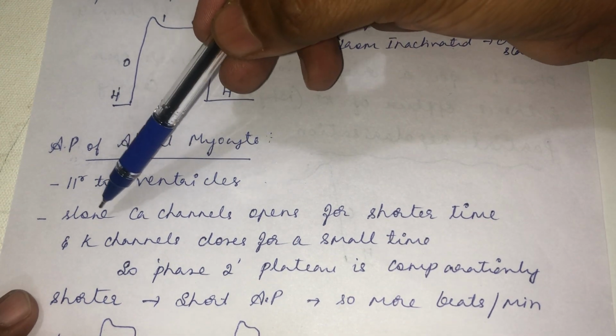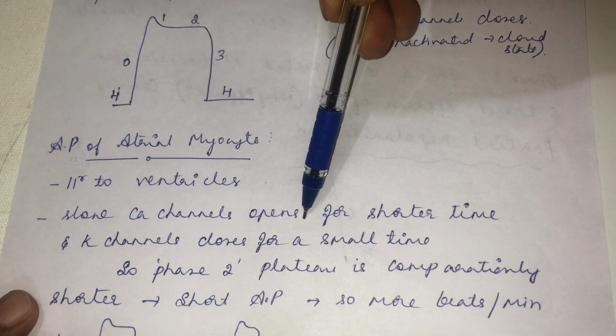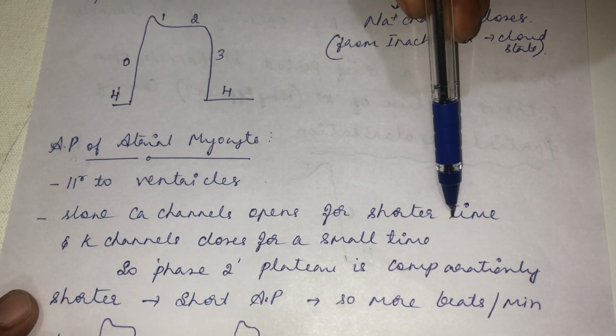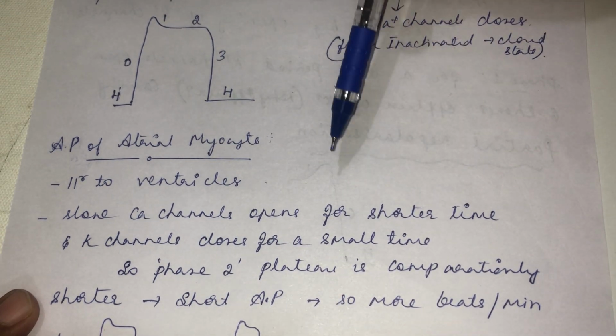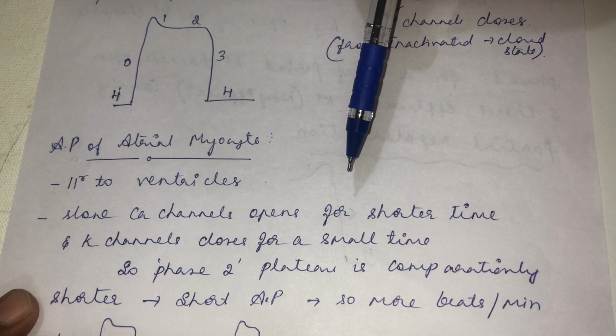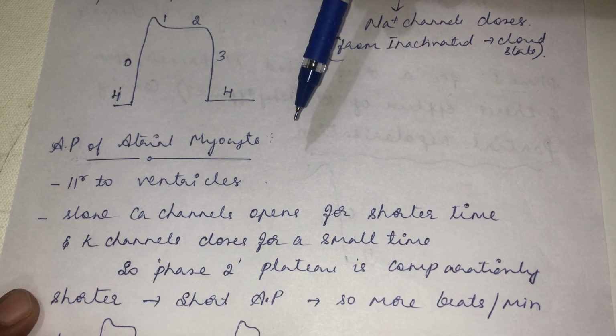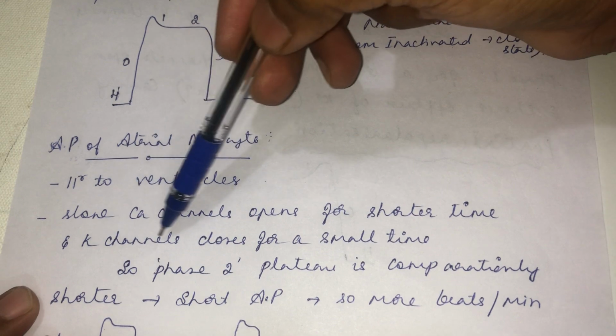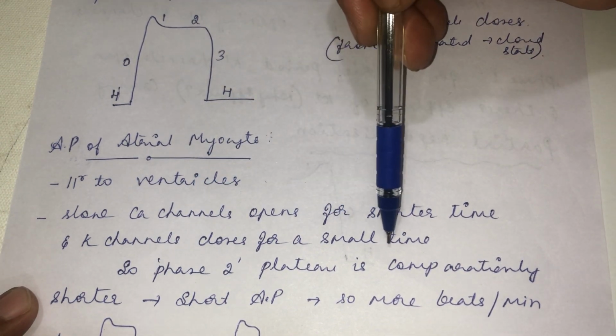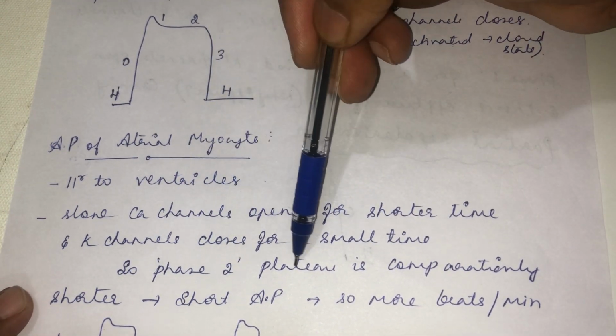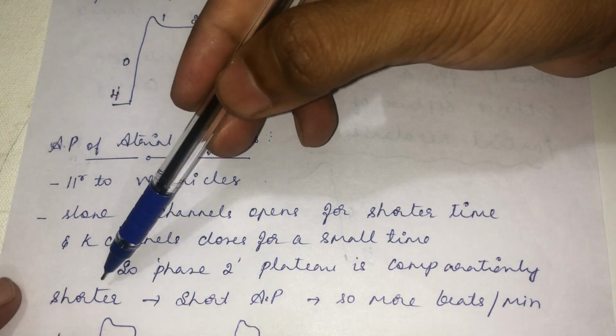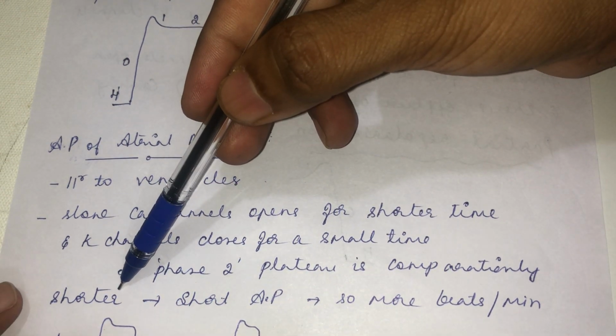The only difference is that the slow calcium channel will open only for a shorter time, not for 200 milliseconds. It might open for only 160 or 170 milliseconds, and the potassium channel closes for a very small time. So the phase 2 plateau is comparatively shorter when you compare it with the ventricular myocyte.